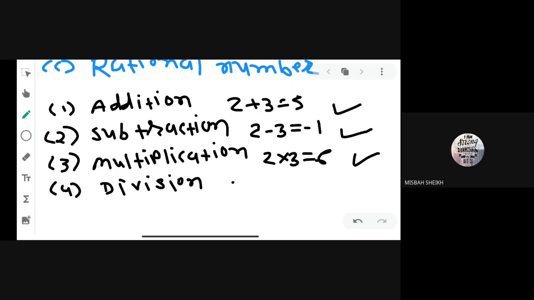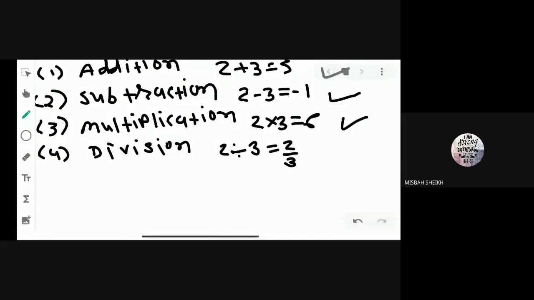Now in case of division, 2 by 3 is equal to 2 divided by 3. So you see here 2 and 3 are rational numbers and we get the answer 2 by 3. It is also a rational number. So in this case, under division, rational numbers are closure.